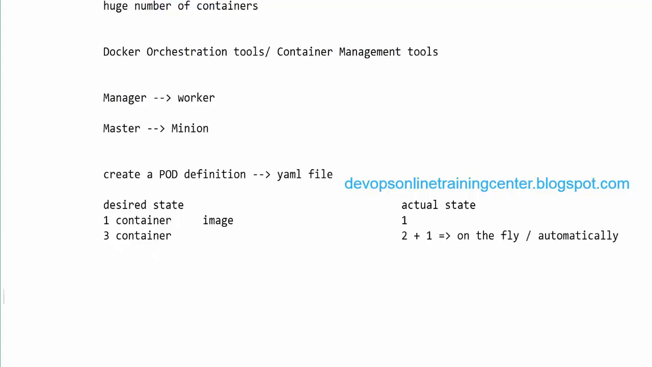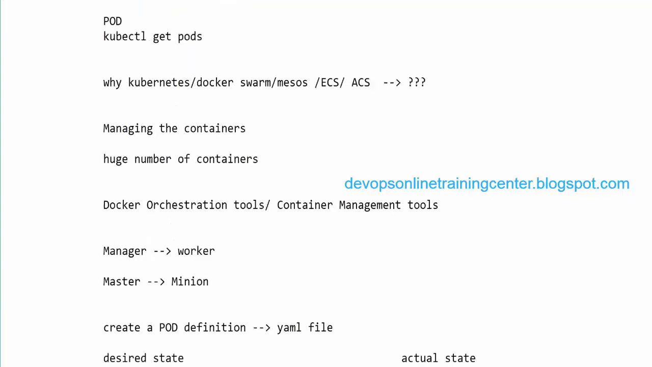Santosh, is Kubernetes the Docker orchestration tool? That is the main tool for Docker orchestration, right? Right. All of these are tools for Docker orchestration: Kubernetes, Docker Swarm, Mesos, ECS, and ACS. Okay, so they are similar tools, Kubernetes, Docker Swarm. So we can use any of those tools? Yes, we can use any of those. But Kubernetes is the best among all these tools.